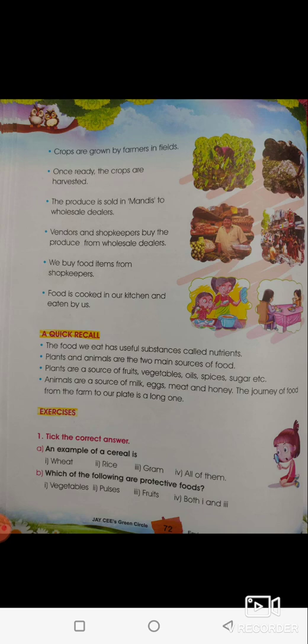So, the journey of food from the farm to our plate is a long one, as we have learned. Farmers do not produce things and directly give to us. No. So, it goes to mandis, to the wholesale dealers, and from them it comes to vendors and shopkeepers, and we go and get food items from shopkeepers and vendors, and in our kitchen the food.